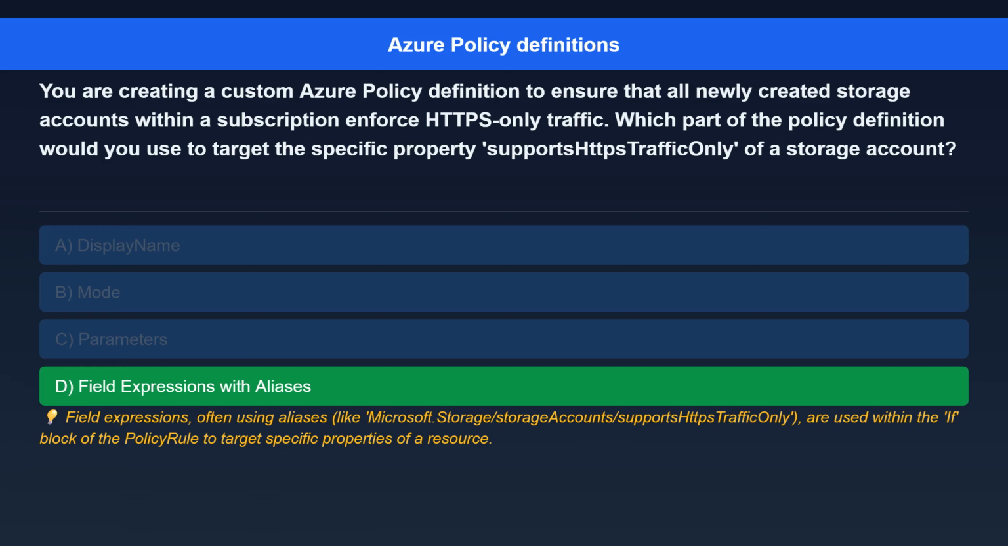The correct answer is field expressions with aliases. Here's the explanation. Field expressions, often using aliases like Microsoft.Storage/storageAccounts/supportsHttpsTrafficOnly, are used within the if block of the policy rule to target specific properties of a resource.